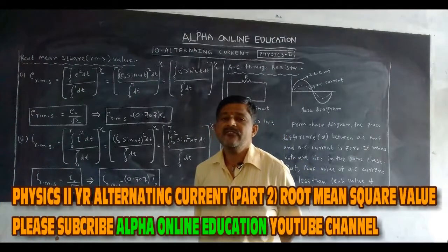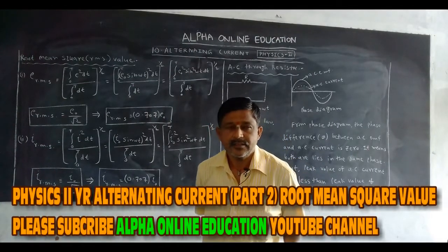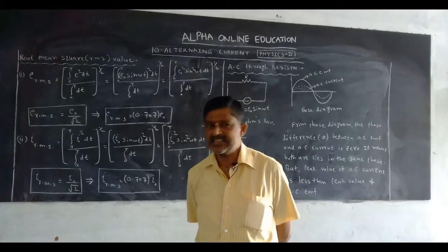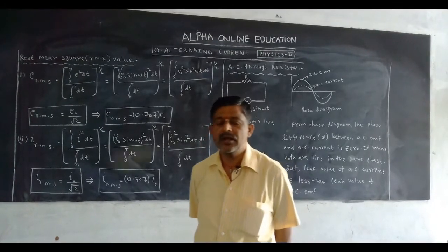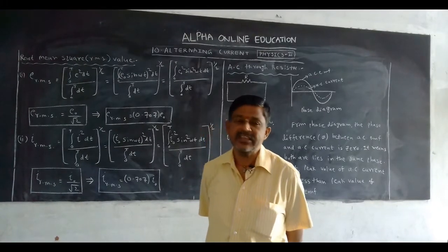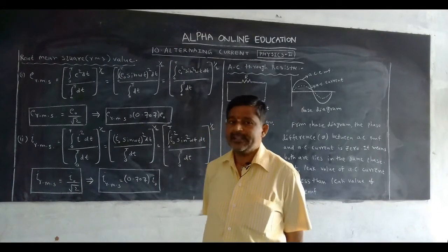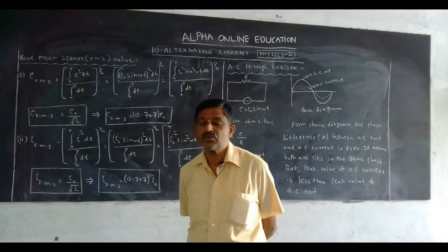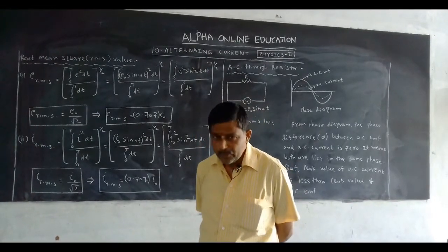The average AC EMF and AC current both are 2 by pi times of their peak values. Now what about root mean square value?